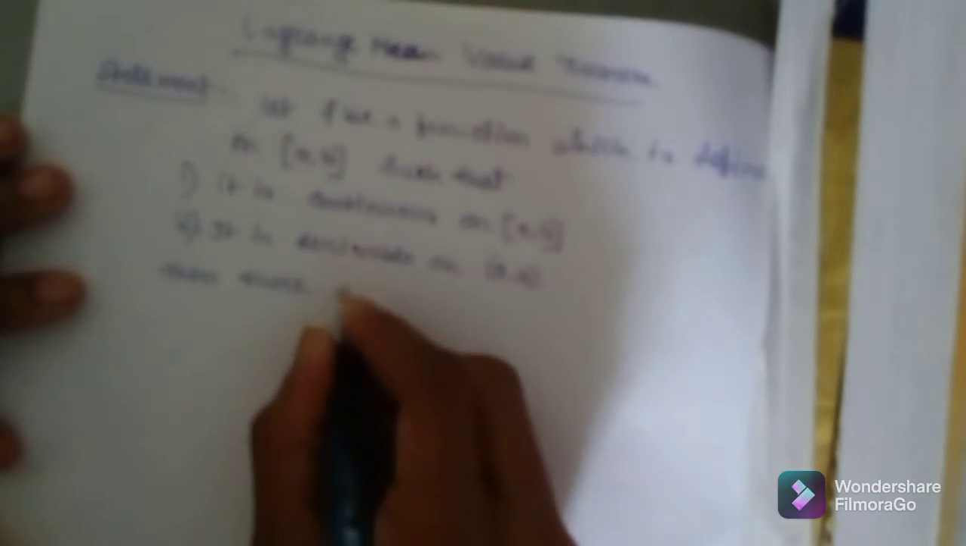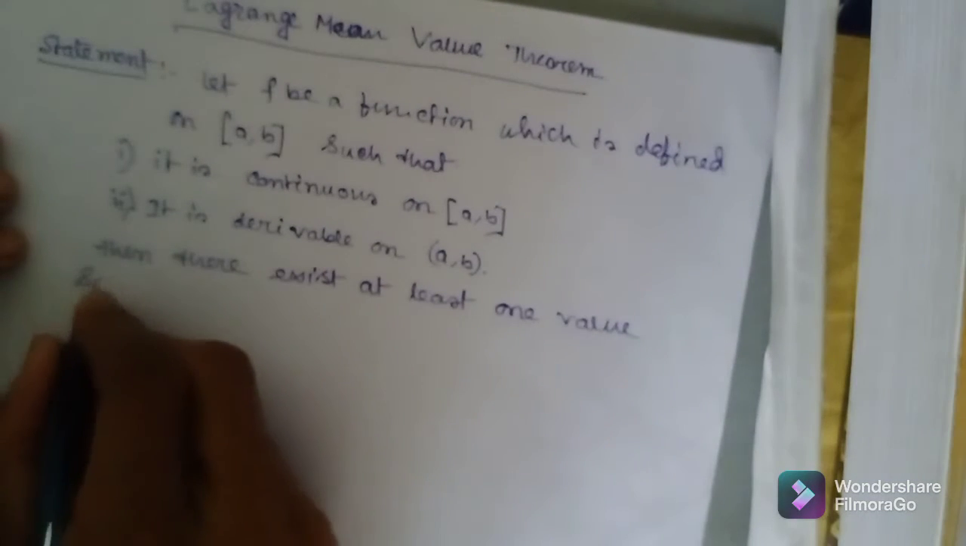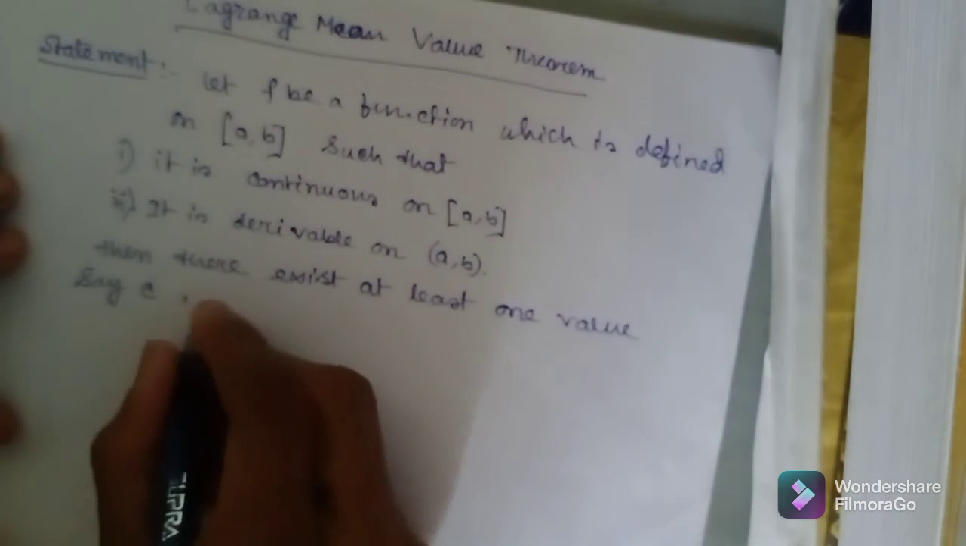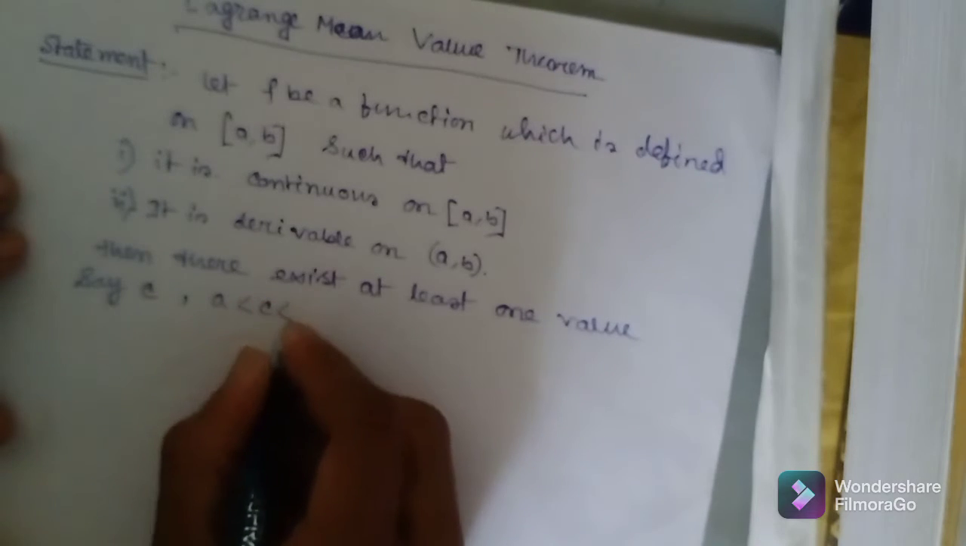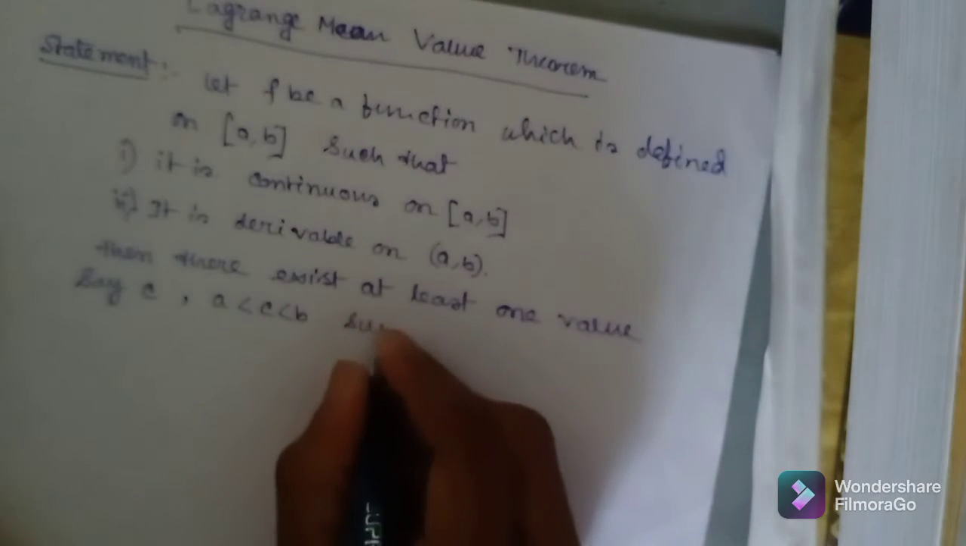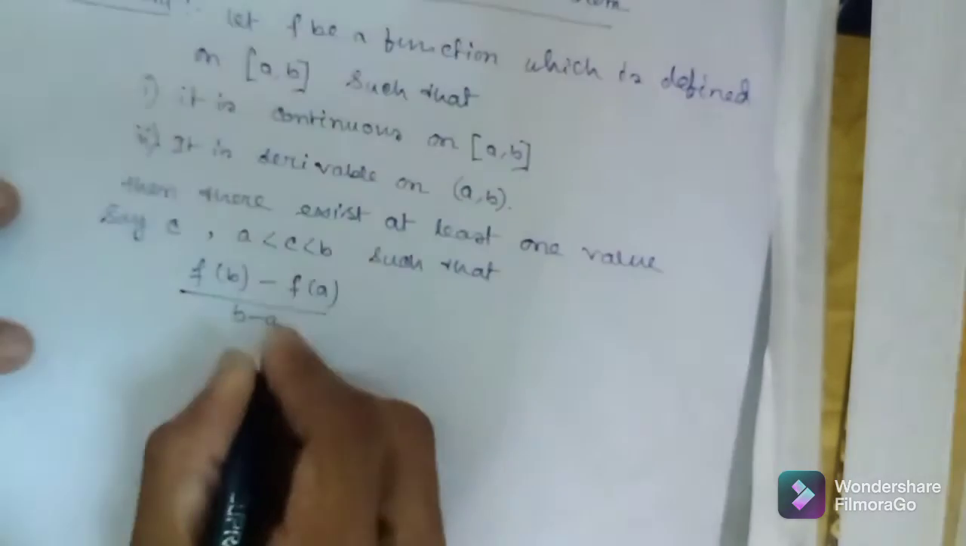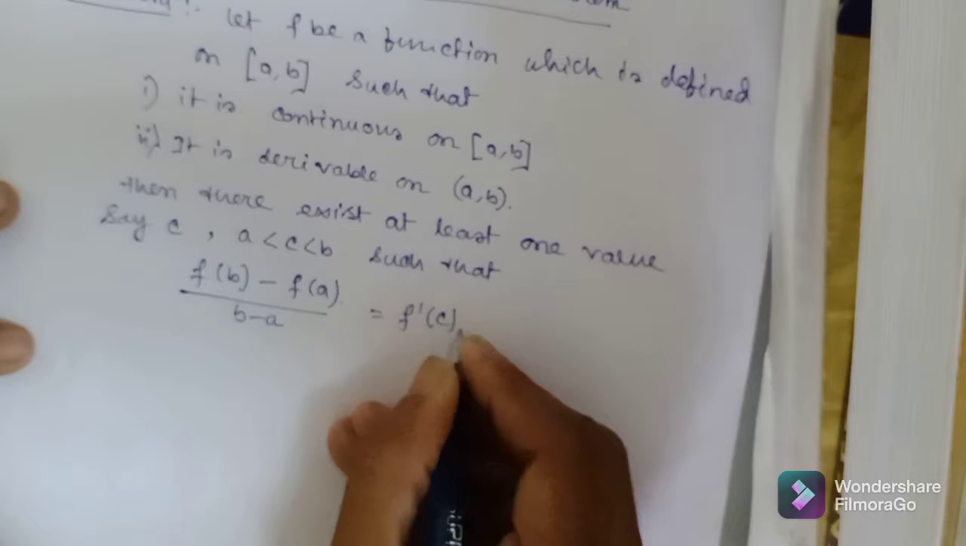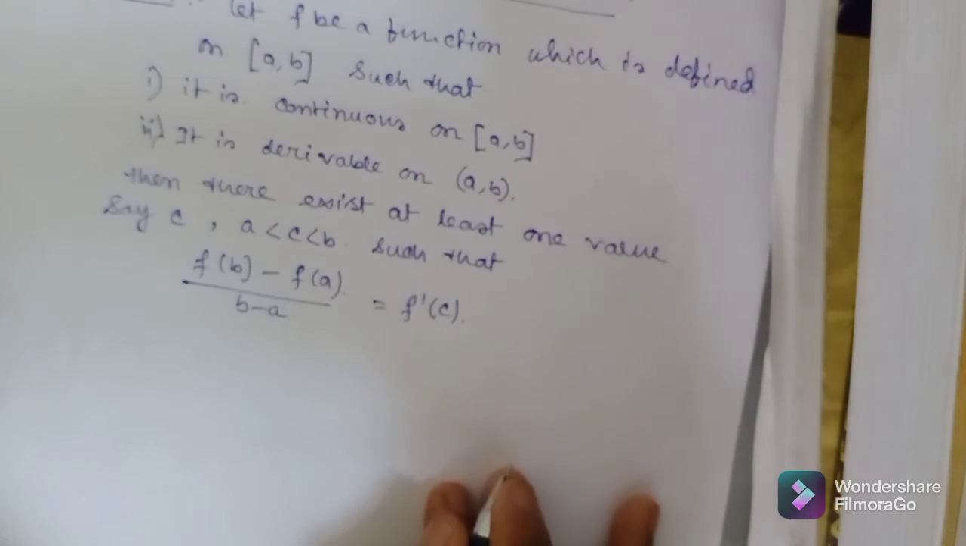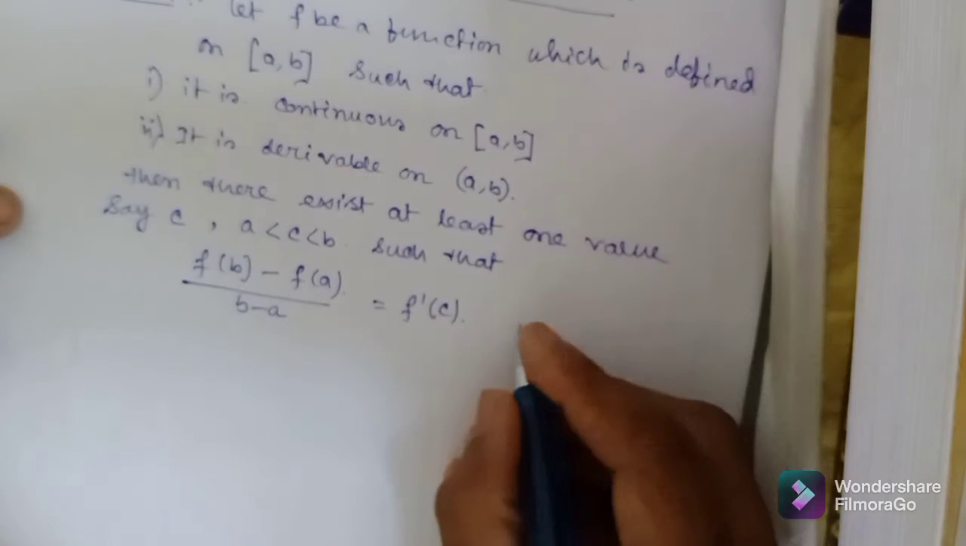there exists at least one value, say c, which is in between a less than c less than b, such that (f(b) minus f(a)) by (b minus a) is equal to f dash c. Okay, so this is our statement of Lagrange mean value theorem.